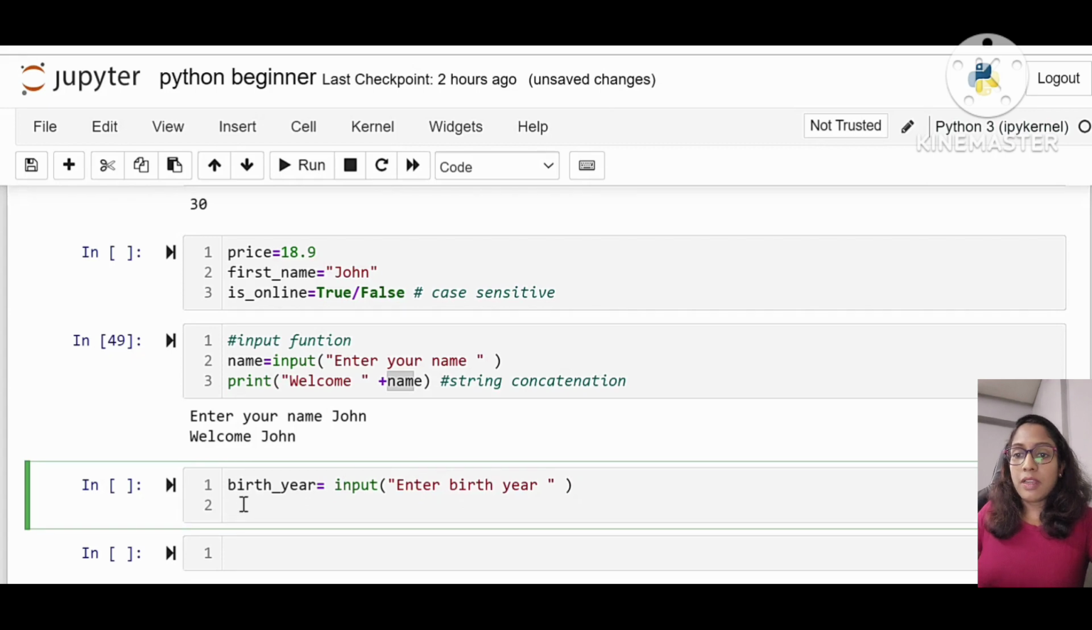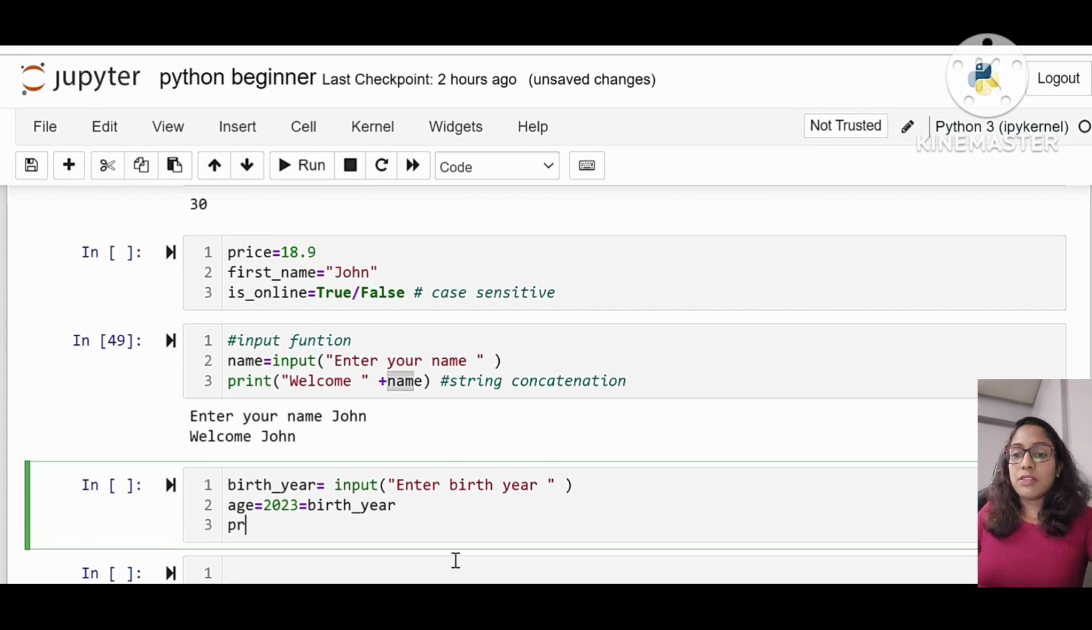Okay, so we received this input birth year into this variable called birth_year. Now I'm just calculating the age is equal to 2023 minus birth_year, and then printing that birth year age. So what will be the output of this code? This is obviously going to create an error. Can you guess what will be the error in this code?